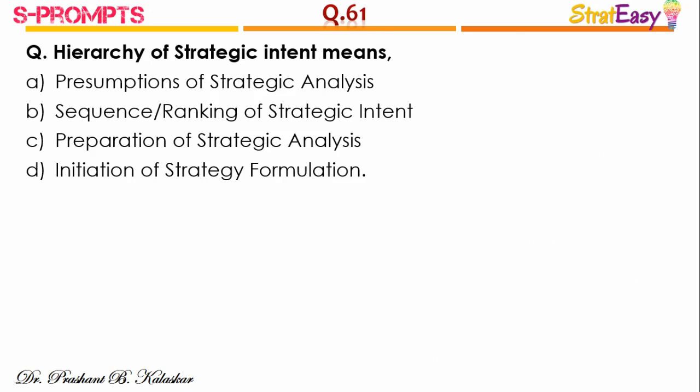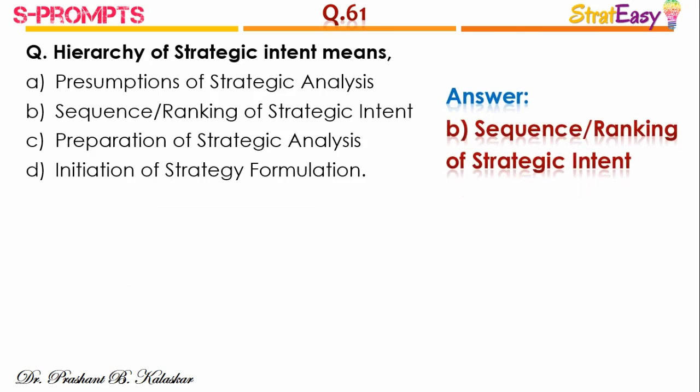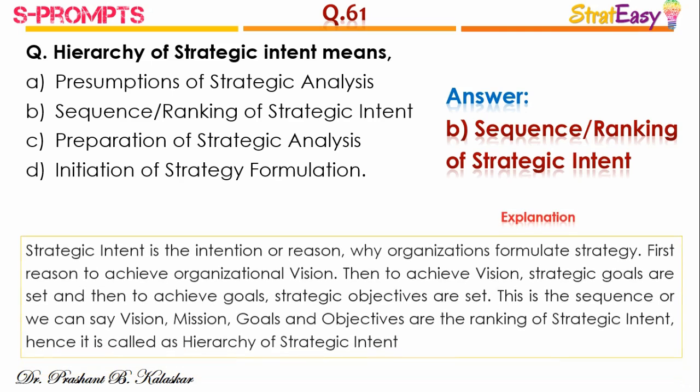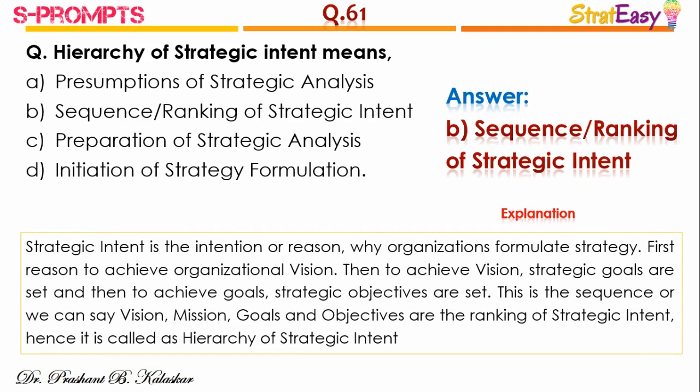Question number 61. Hierarchy of strategic intent means, and the right answer is option B, sequencing or ranking of strategic intent. Strategic intent is the intention or reason or purpose why organizations will be formulating strategy. The first reason is to achieve organizational vision. Then to achieve vision, strategic goals are set, and then to achieve goals, strategic objectives are set. This is the sequence, or we can say vision, mission, goals and objectives are the ranking of strategic intent. Hence it is called as hierarchy of strategic intent.